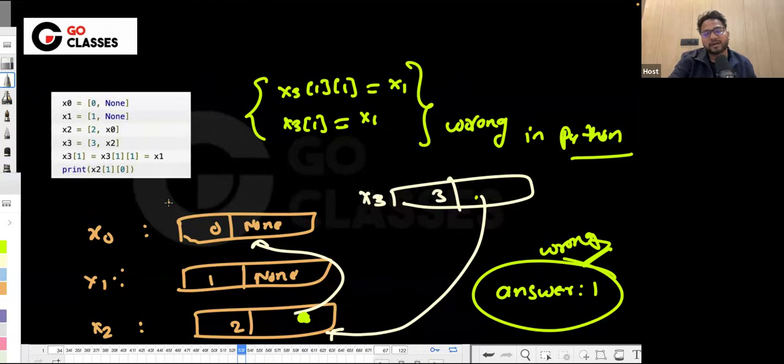Maybe GATE asks it, so you should know it, right? Currently, whether you're doing it wrong or right doesn't really matter. Ultimately you are learning, that's what matters, right?